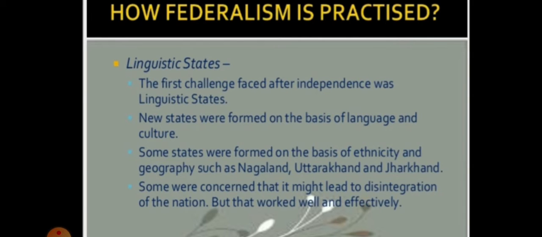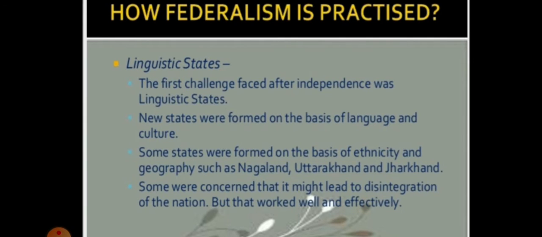So in these turmoil conditions, the states were divided according to language. There was a question of worry that if states were divided by language, we might face the same type of partition, conflict and disputes, but that did not happen. Some were concerned that it might lead to disintegration of the nation, but it led to the integration of the nation. So we have done this.